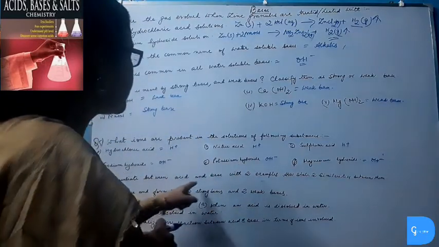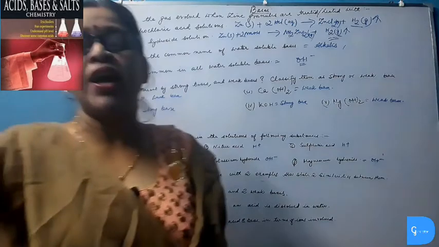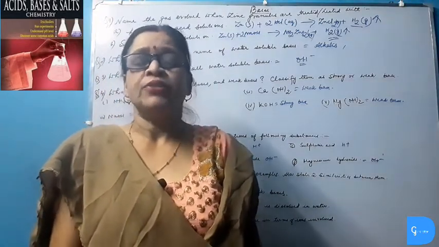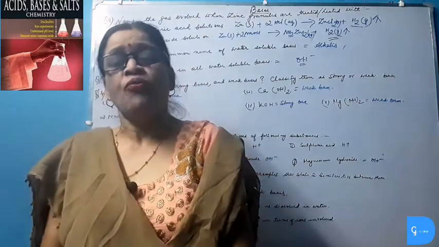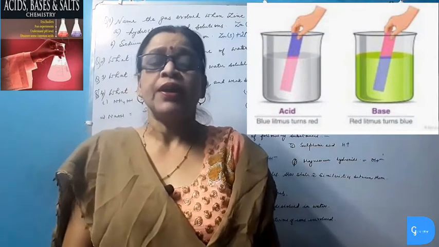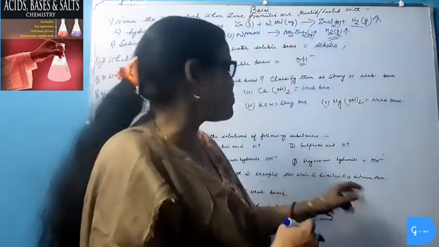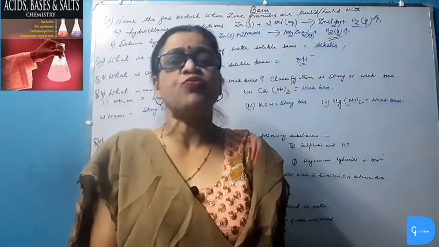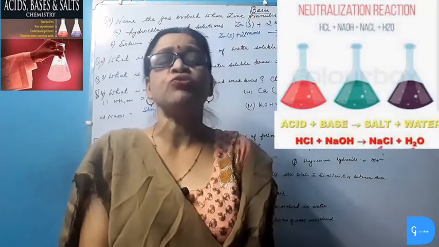Differentiate between acid and base with two examples and also state two similarities between them. The difference is that acid tastes sour whereas base tastes bitter. Acid turns blue litmus red whereas base turns red litmus blue. Two similarities are that acid reacts with base to form salt plus water, and base also reacts with acid to produce salt plus water.